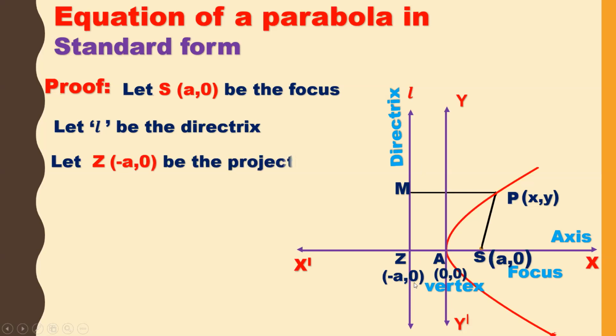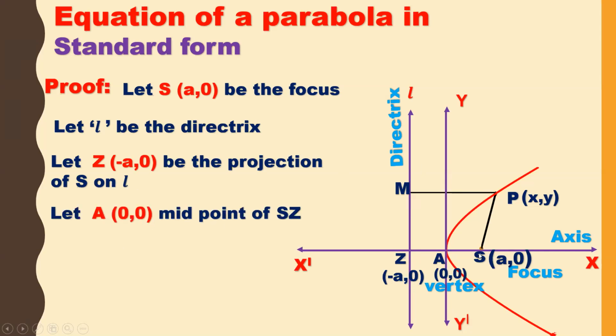Let Z minus A comma 0 be the projection of S on L. So we have written S, L and Z. Now let A 0 comma 0 be the midpoint of S, Z. So already we know that AS and AZ distances are the same. Then we can say A is the midpoint of S, Z.